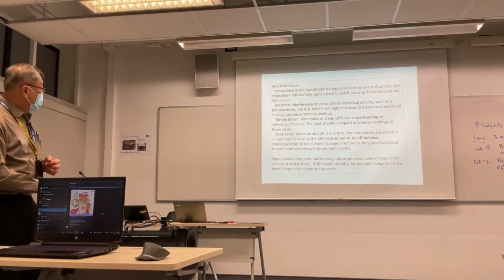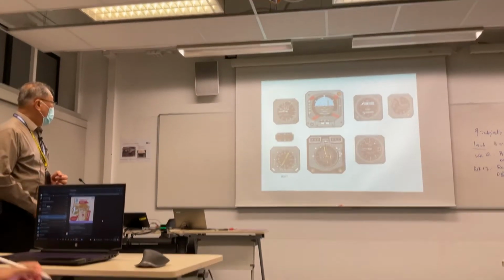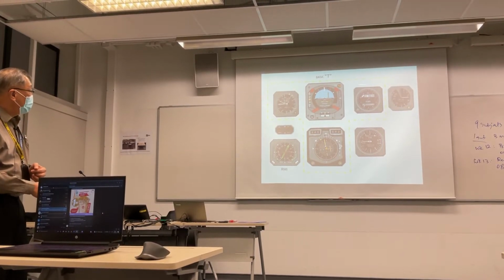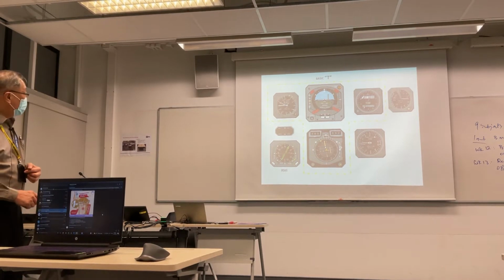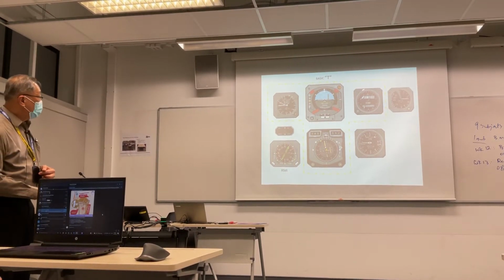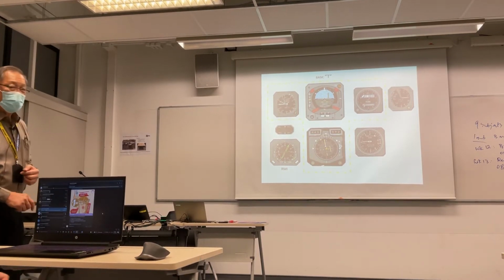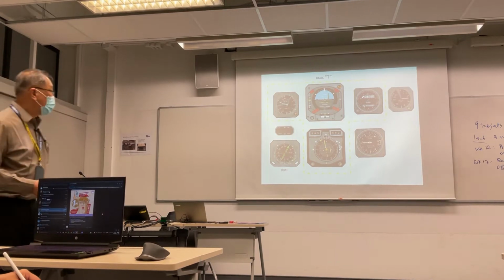So this is what I call the kinds of errors, right? You need to know the errors. And this is talking about the instrumentation, your T models, right? Remember how you position all these things. So in the T configuration, ASI is on the left, altimeter is on the right, center is the ADI, here is the HSI, standard T configuration. These are potential questions I can ask you, okay?